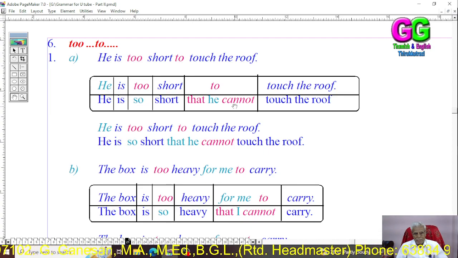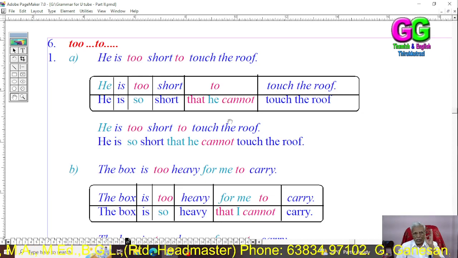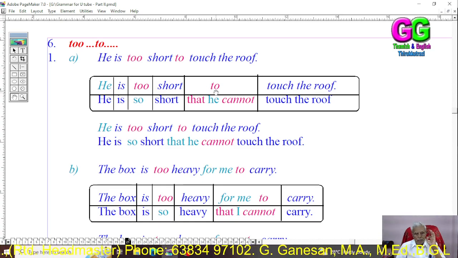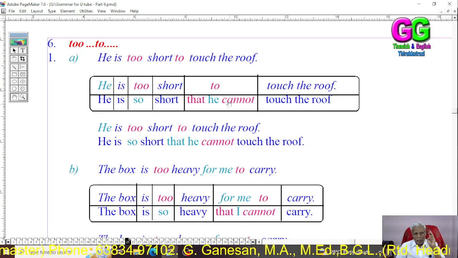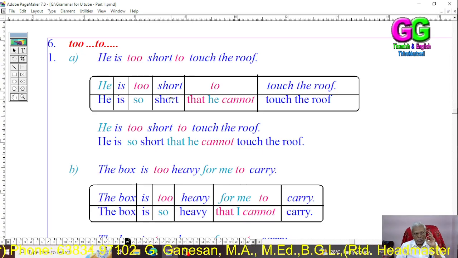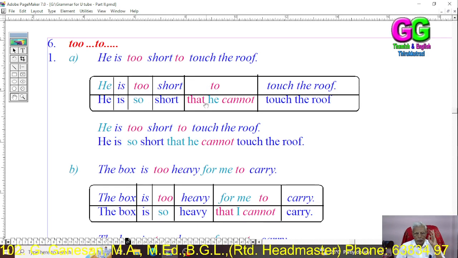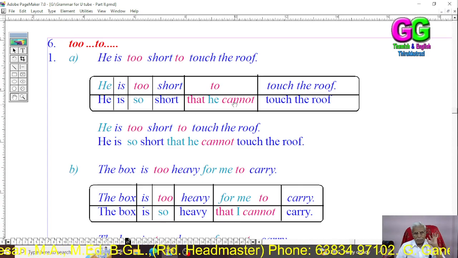And then if the verb is present, cannot. Three changes. Change too into so. Then change the too into that plus the subject of the first sentence. And the verb cannot. If the verb is present, use cannot. Three changes. Too to so, to that plus the subject plus cannot.